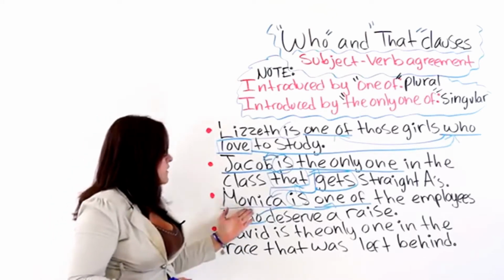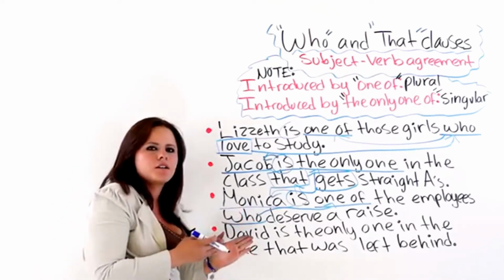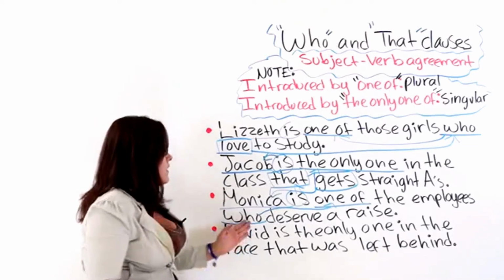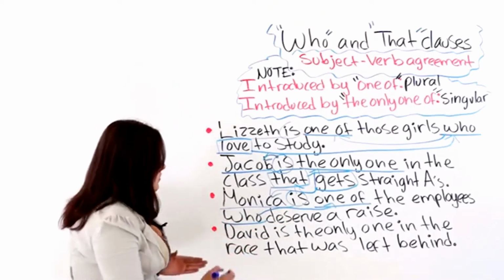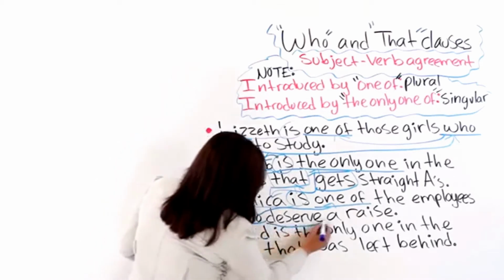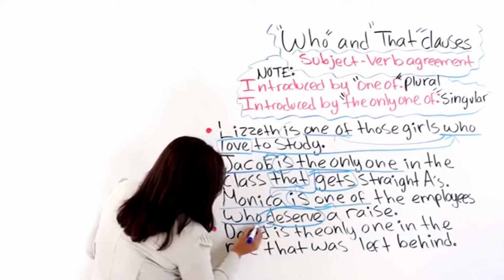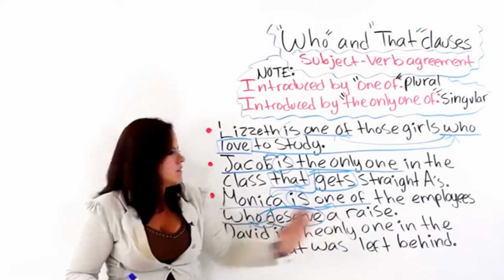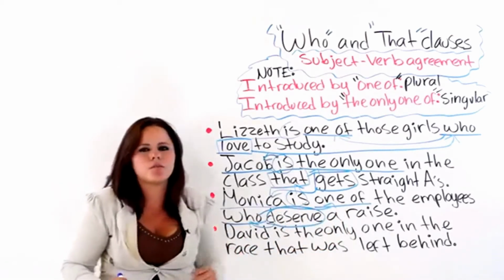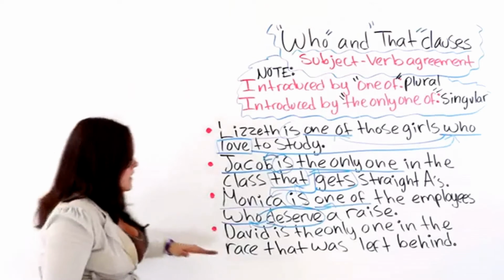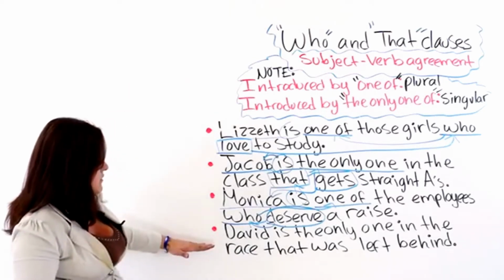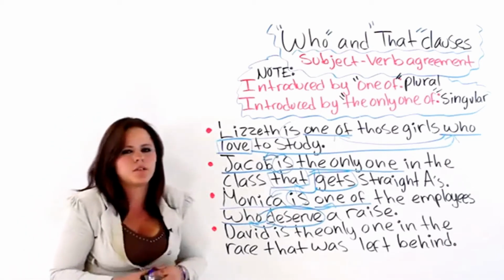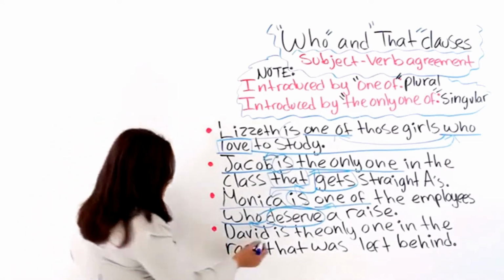Even if we are talking about Monica, we are not going to focus on Monica. This verb here is going to focus on who, and who focuses on one of. So we know that we must use a plural verb. And the third one and the last one says, David is the only one in the race that was left behind. Okay, we have David.